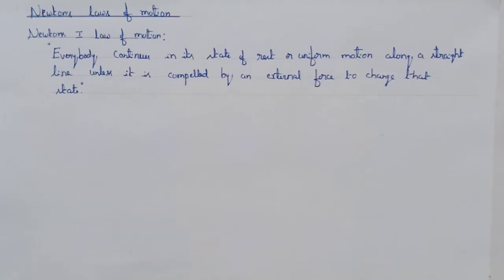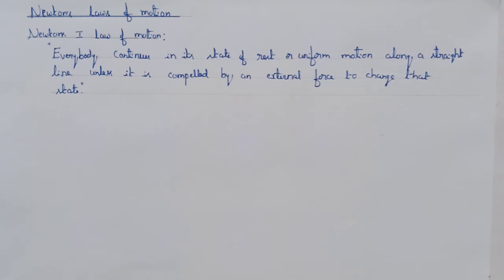Newton's first law of motion states that every body continues in the state of rest or uniform motion along a straight line unless it is compelled by an external force to change that state. It means a body at rest remains at rest unless it is compelled by some external force to move.